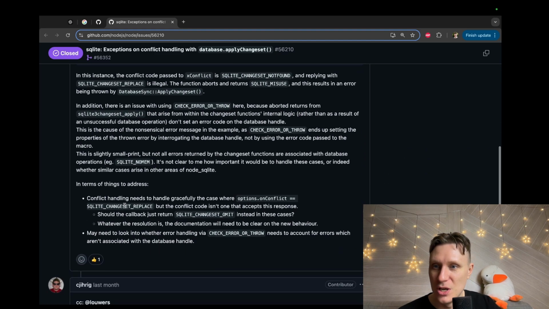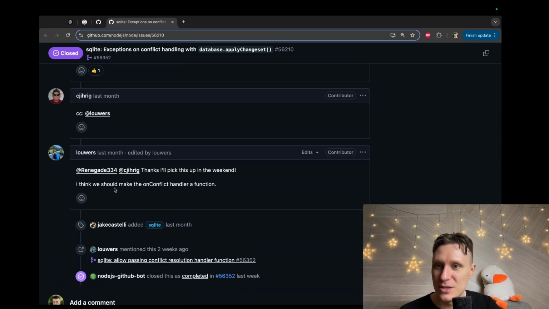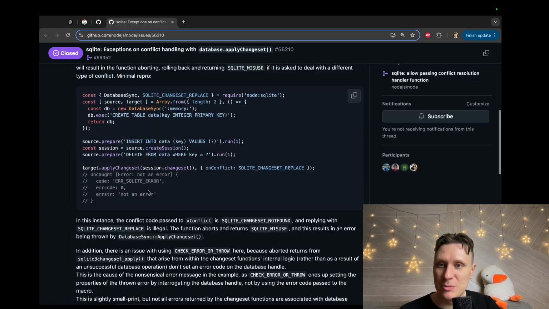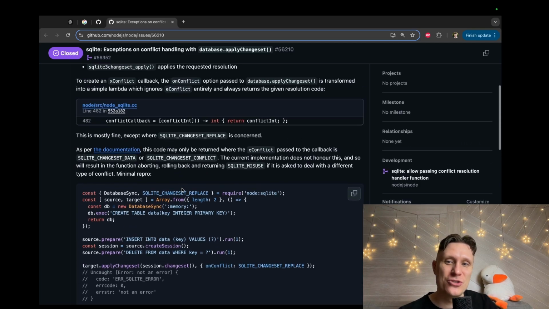Let's continue. In terms of things to address, conflict handling needs to handle gracefully the case of conflict replace, but the conflict code is one that it accepts in the response. Callback cases may need to look into whether, I don't know what it means. Let's check this. Maybe other guys can explain the details to me. It's pretty hard to understand even what we are trying to solve.